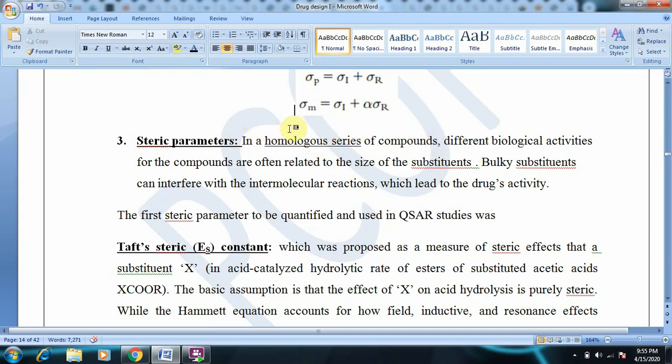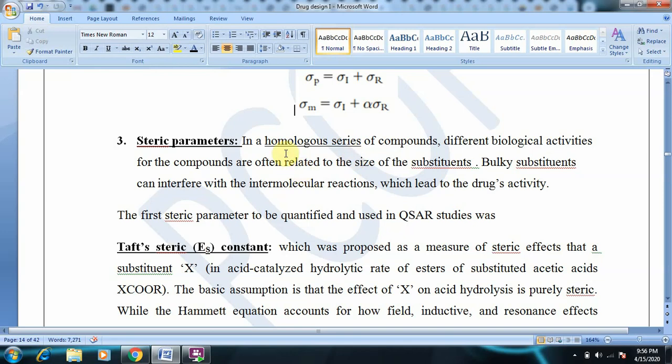Like the alkane series, it is a homologous series. As you know, it goes by a difference of CH2. As the chain length increases, the bulkiness of the group will increase, and as the branching increases, the bulkiness will increase randomly.